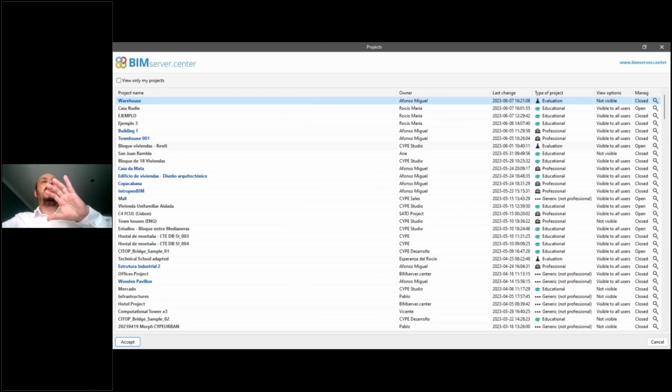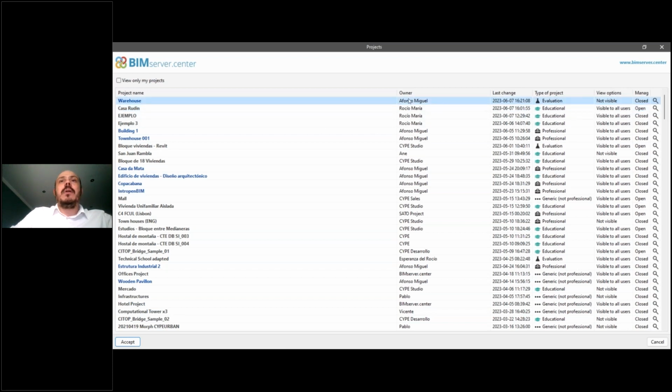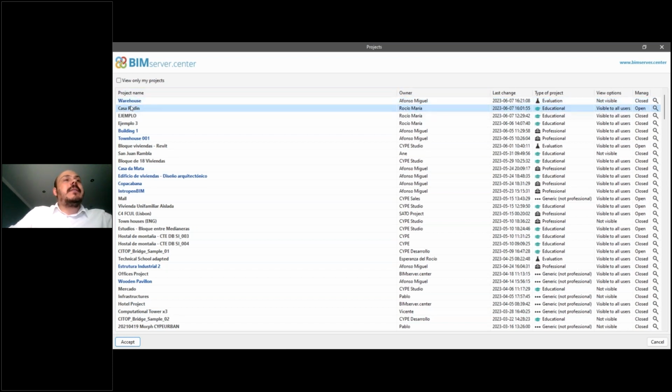Okay, so in this moment, CYPE architecture is connecting to BIMserver.center, and I can see here all the projects that are related to my profile at BIMserver.center. You can see that some of them are in bold in blue color, some of them are in bold in black color. The difference is that those in blue are mine. There are projects where the owner is me. My name is Afonso, and I can see that this project, whose name is Warehouse, has the owner Afonso. And there is another project called Casa Rudin, whose owner is Rocio. So we can see the difference here.